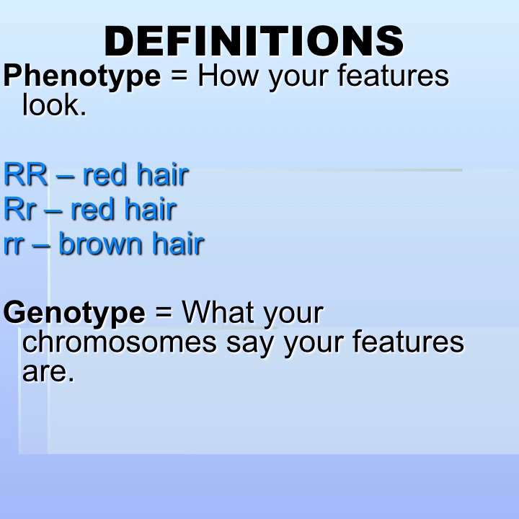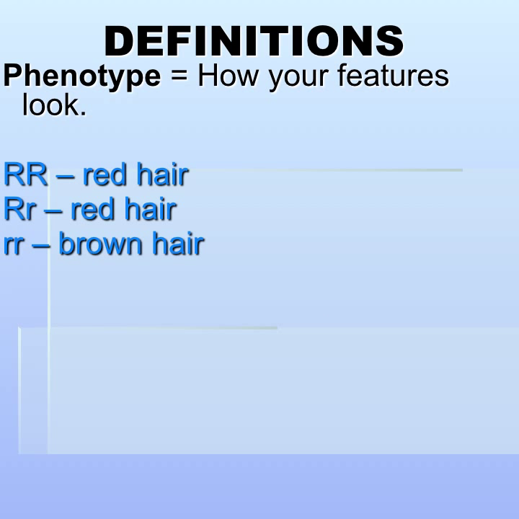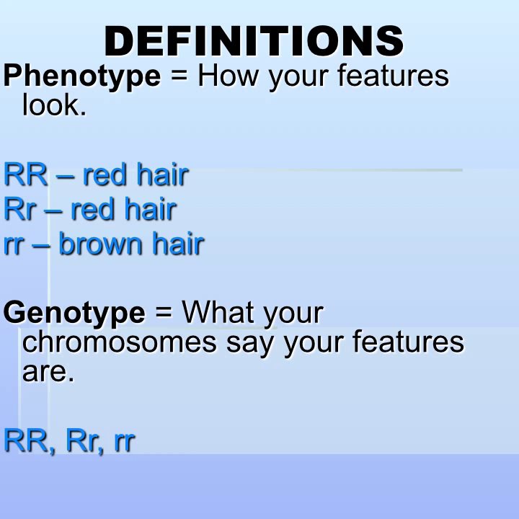Genotype is what your actual genes are, what the chromosomes say your features are. So your genotype, what types of genes you have, depends on what genes you have on the two chromosomes. So here we have three different genotypes: big R big R, big R little r, and little r little r, which give the same two phenotypes above: red hair, brown hair.